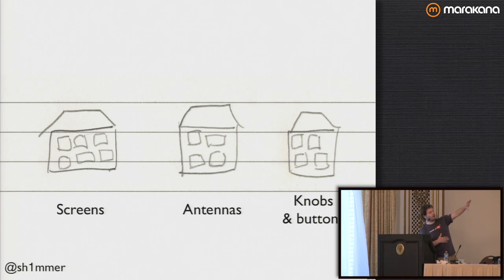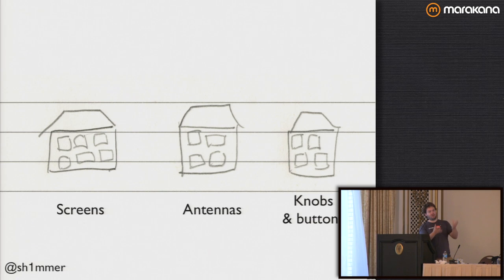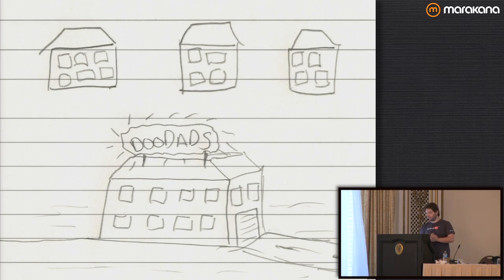Economics, it sucks. So, I need screens, and I need antennas, and I need knobs and buttons and different things. And I've got all of these subservient factories that are going to deliver that stuff to me. So that's great. Now I have a situation where I've got all of these factories and they're going to give me stuff. So the obvious analogy is, these are my web services, right? In order to construct a page, I'm going to pull together a bunch of stuff. This is service-oriented architecture. So here are my different factories, and they're going to give stuff to my doodad factory.